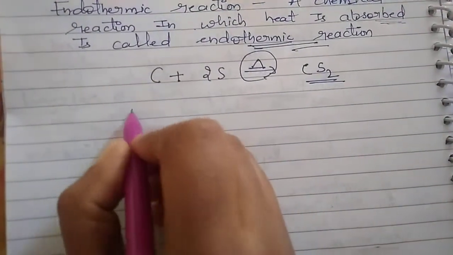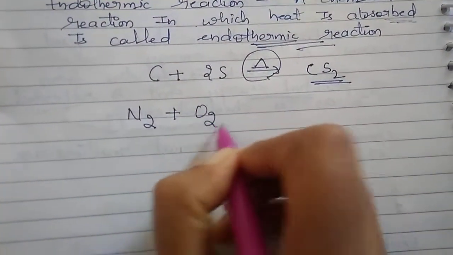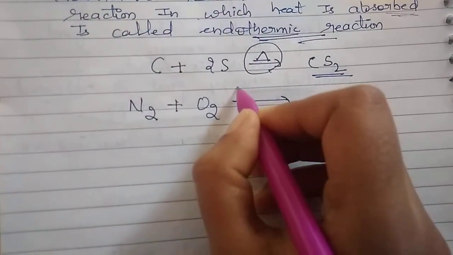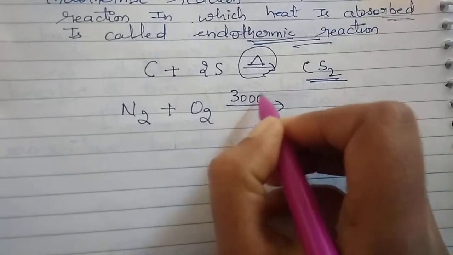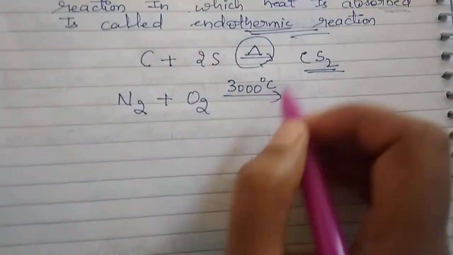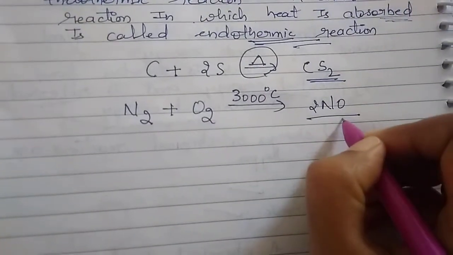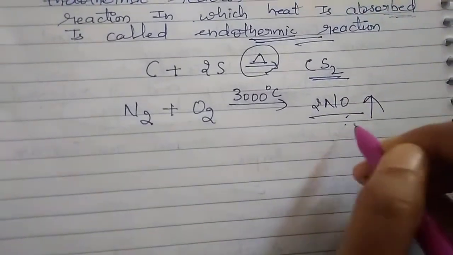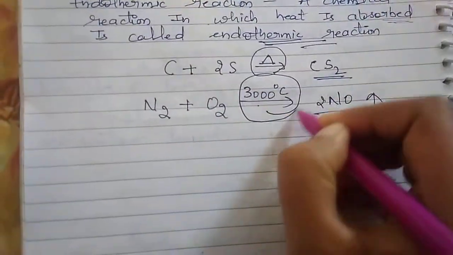And one more example you can see: nitrogen and oxygen are heated together to a temperature of about 3000 degrees Celsius. Nitric oxide gas is formed. This is an endothermic reaction. Why? Because heat is provided.